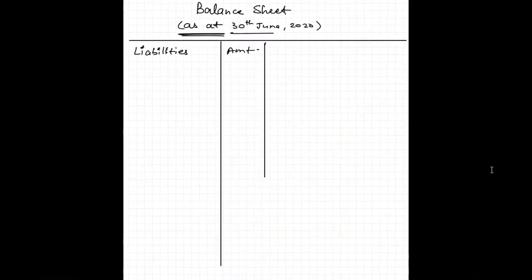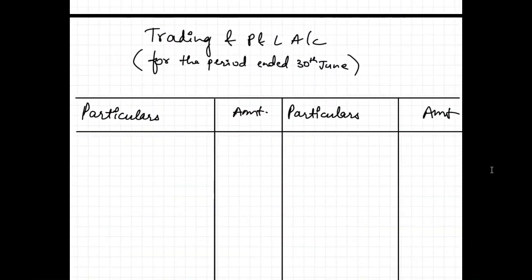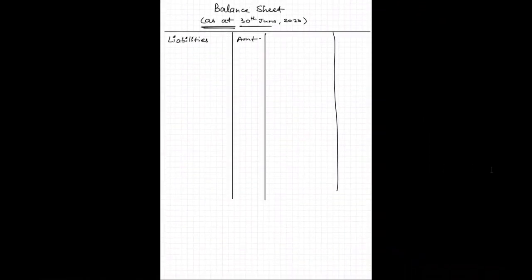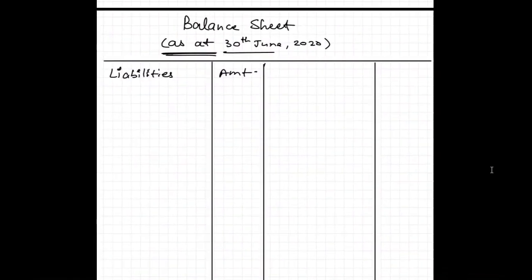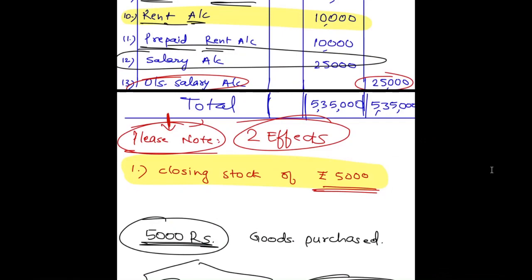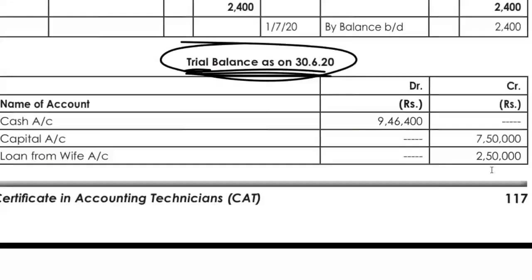However, our P&L is for the whole period. So that is why I have mentioned there "for the period ended 30th of June". Do not mix this up. If you can see the trial balance, it is also mentioned as at, not for the period ended. Just have a look here. So the trial balance is as at or as on 30th of June 2020.